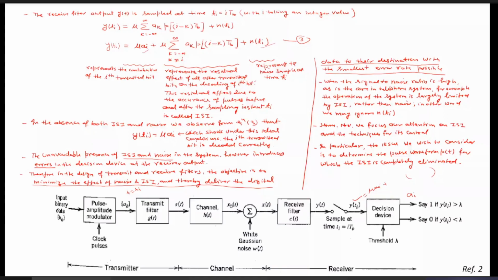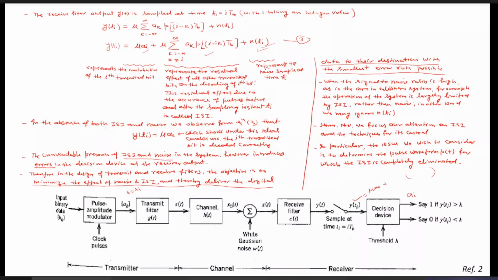But unfortunately, apart from this mu a_i, this term is present and this term is present. The analysis of this, that is n(t_i), and the probability of error because of this noise, we have already seen. We are not going to consider the effect of the error here. Leave it. Now come to this term. What does this term say? Mu times summation k equals minus infinity to infinity a_k p((i minus k) T_b). This is the residual term, which is actually associated with this p(t_i), which is not of our interest.